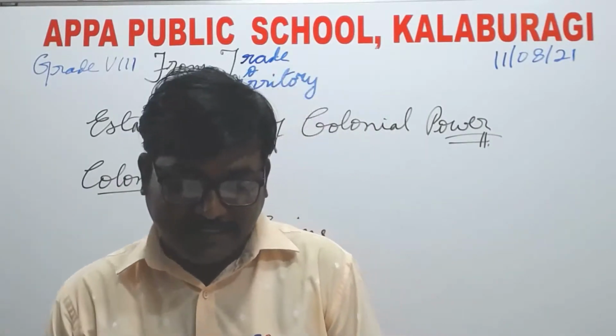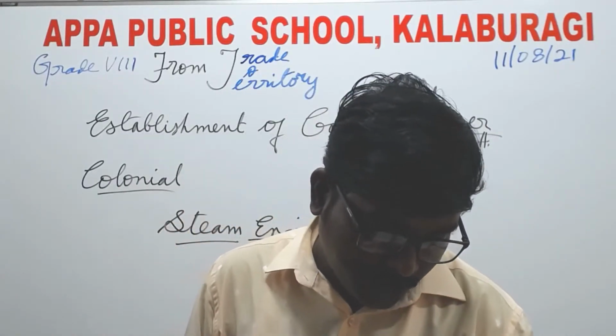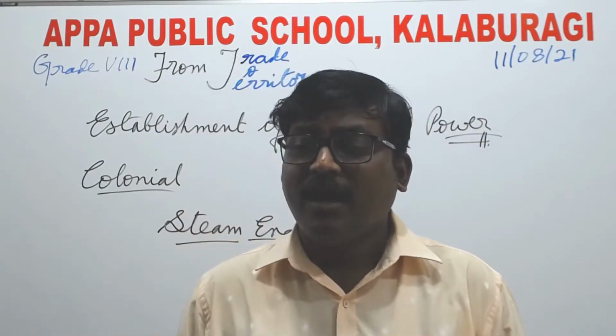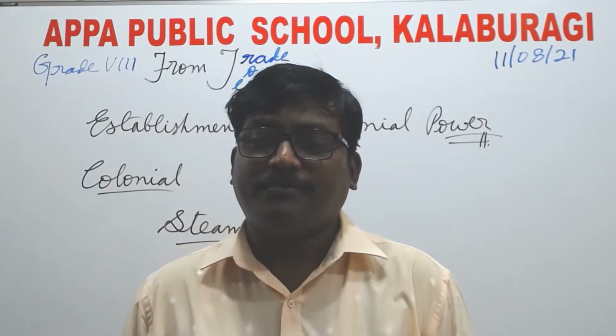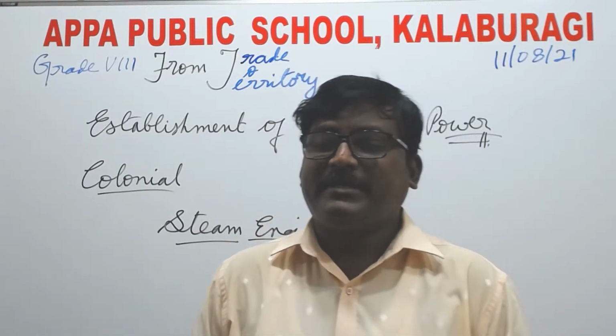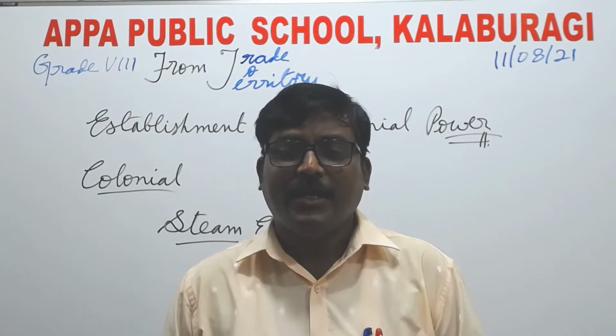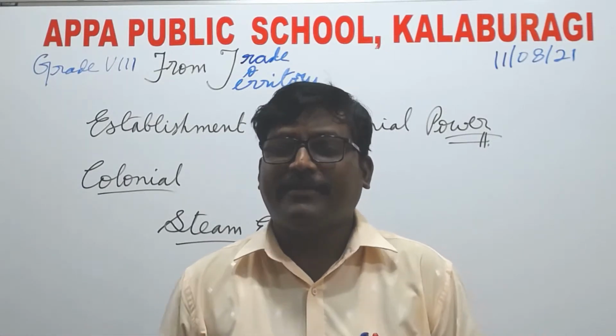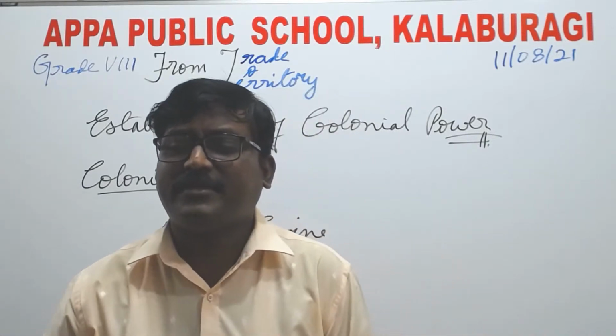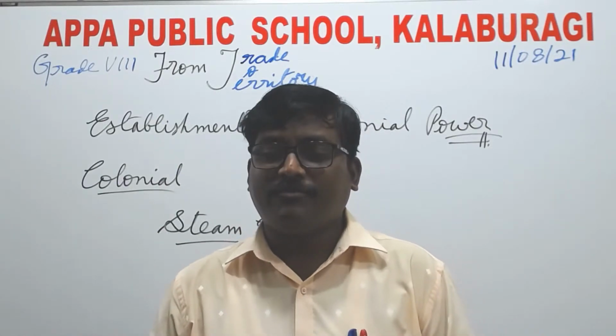And by 1857, the East India Company had virtually the whole of India under its control. With this, in 1857 there was a war which we call the first war of Indian independence, which you will be reading in the further chapters.